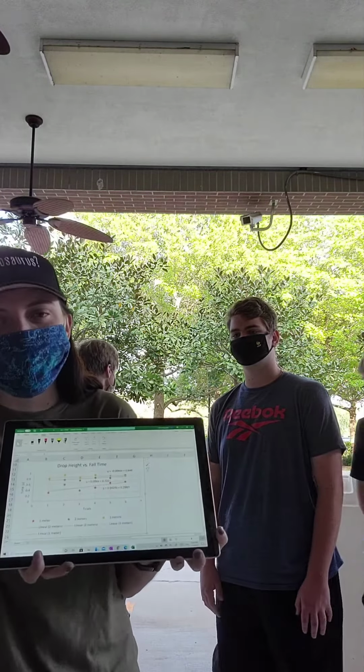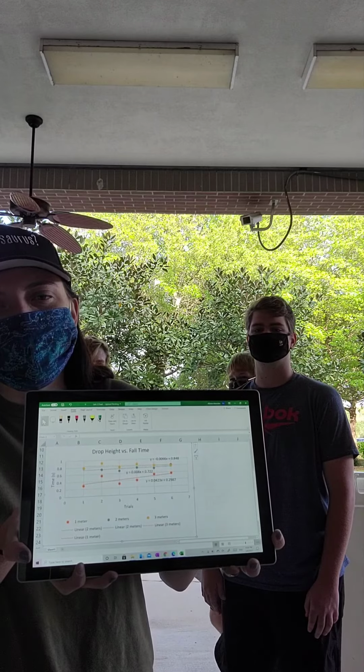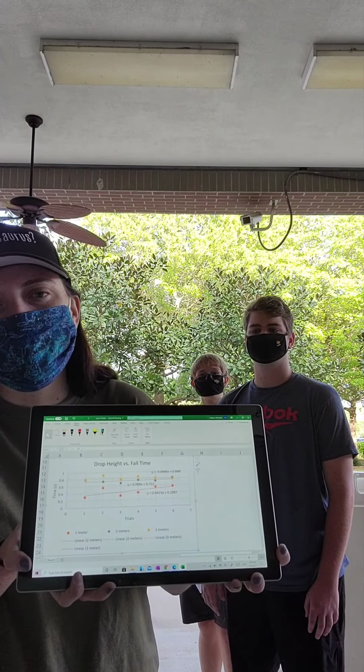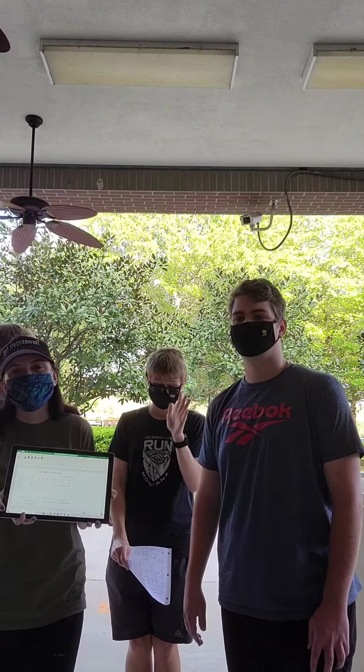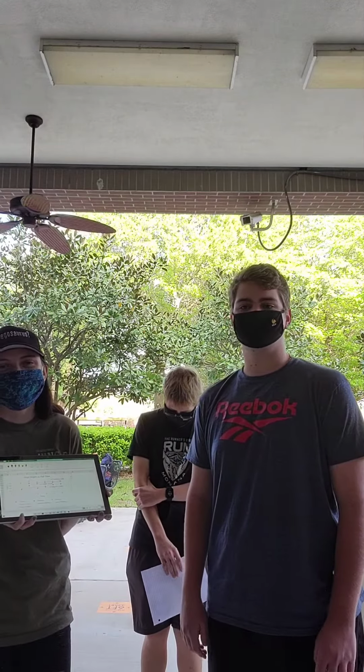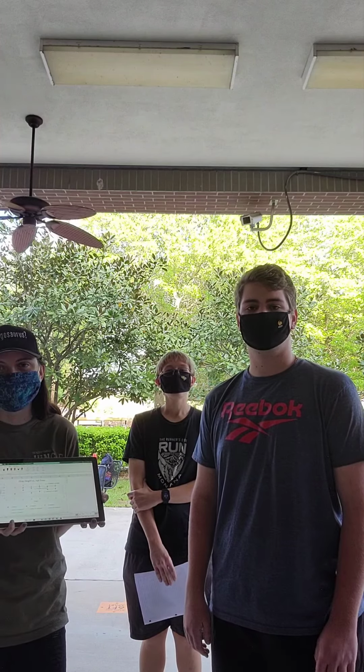And then here we have a graph with all the different best fit lines for each trial. We conducted 6 trials. For our next lab investigation, we recommend testing at different heights and including more trials.